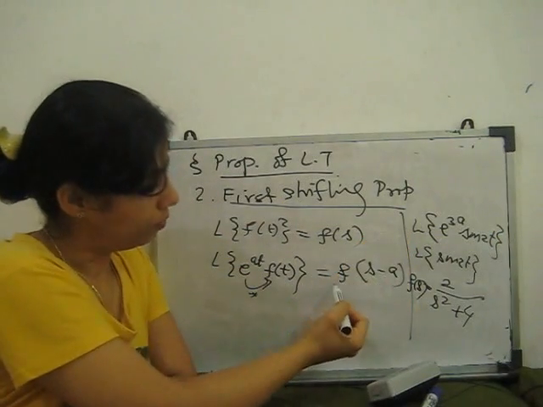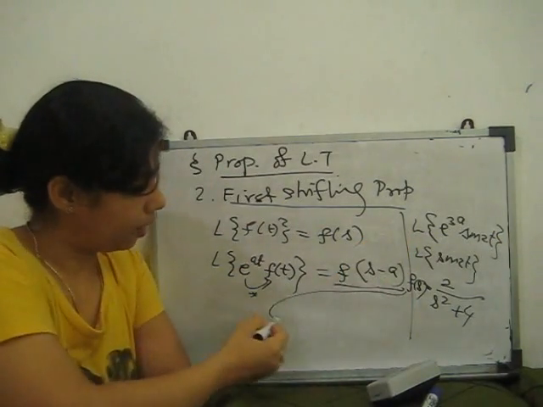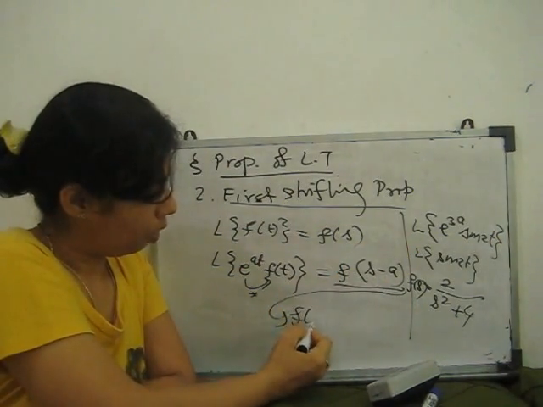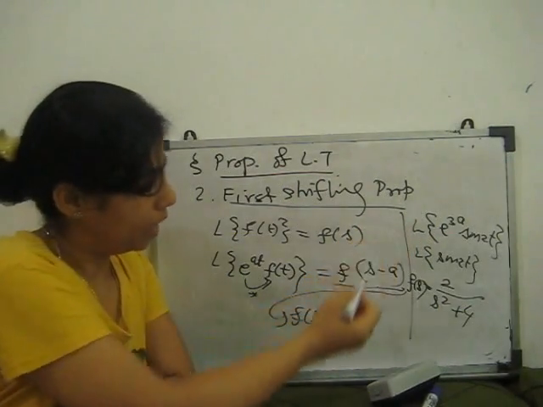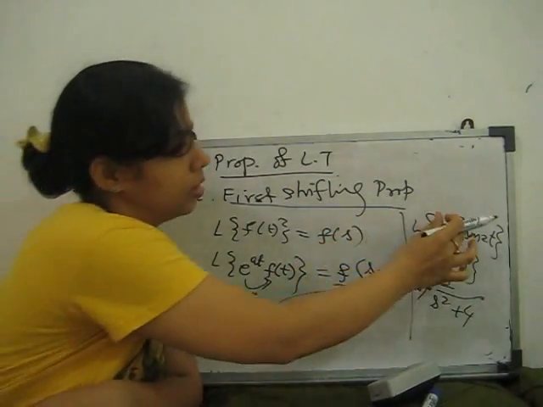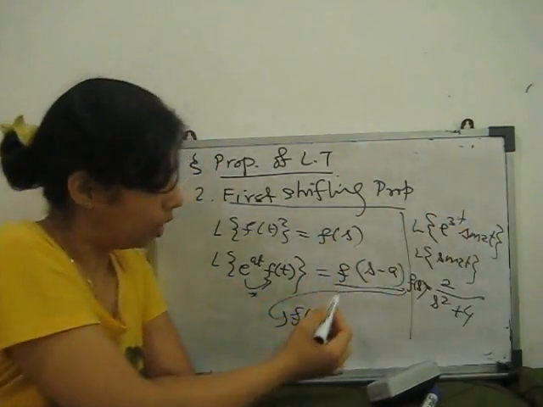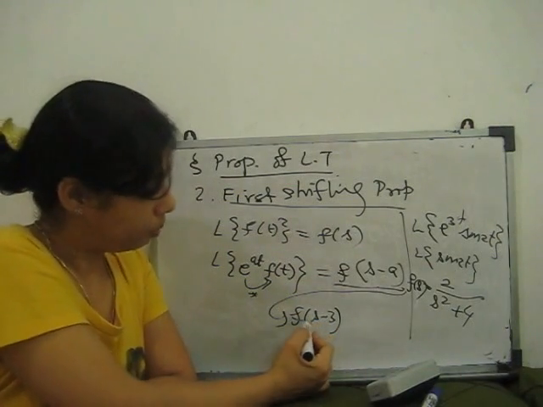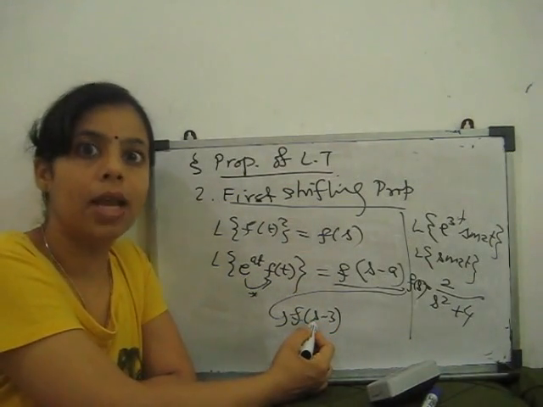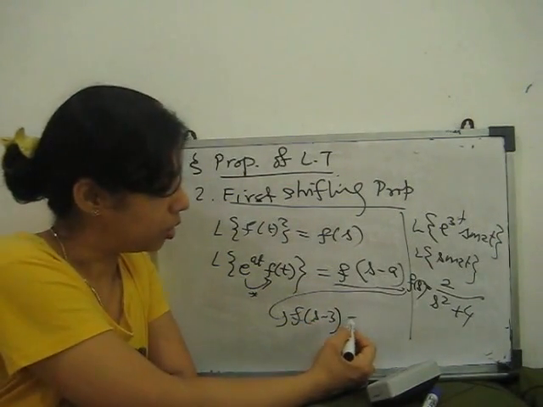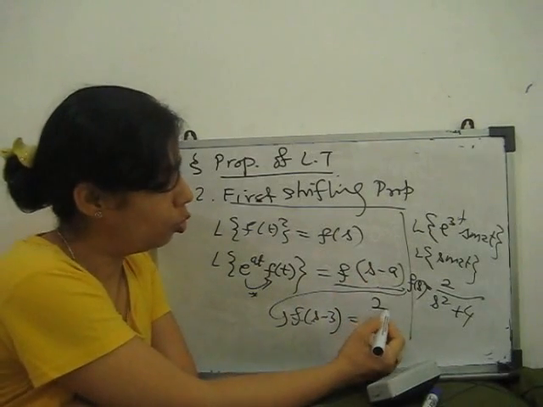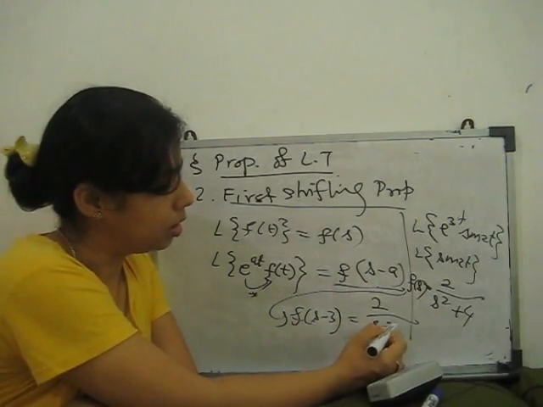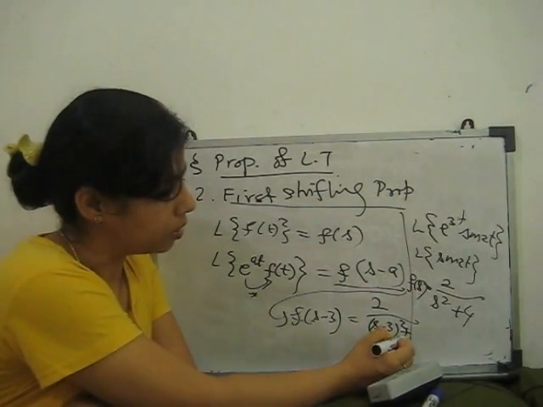Next, using the first shifting property, our f(s) becomes f(s minus a). Here a is 3, from e to the power 3t. So in place of s, we replace s minus 3. So the Laplace transform is 2 by (s minus 3) whole square plus 4.